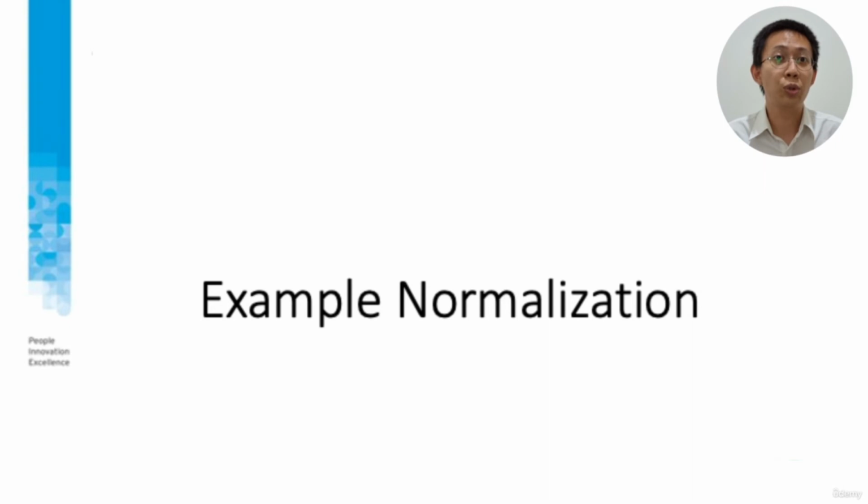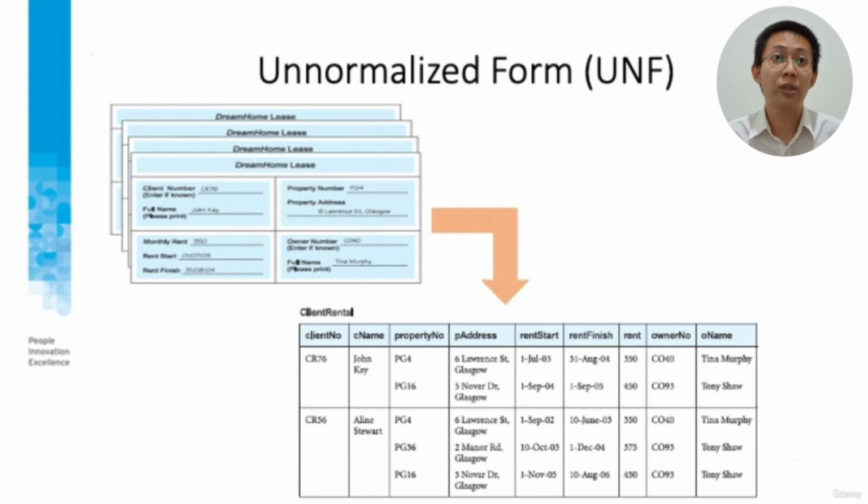Now we understand how to use normalization as a validation technique in the top-down approach. Now we will learn to use normalization in the bottom-up approach. So first, we will have an unnormalized form. We list all attributes: client number, client name, property number, property address, rent start, rent finish, rent, owner number, and owner name.